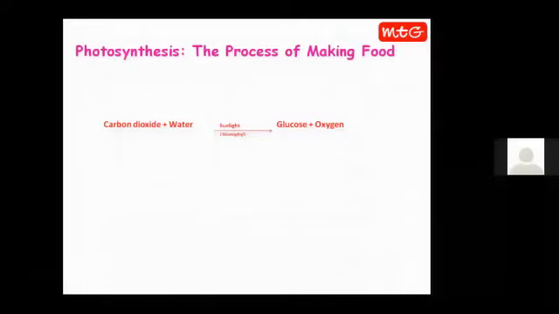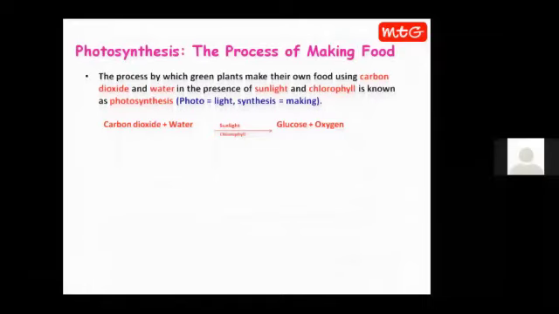Now let us understand the food making process. The process by which green plants make their own food using carbon dioxide and water in the presence of sunlight and chlorophyll is known as photosynthesis. Photosynthesis को अगर हम break करते हैं तो photo means light and synthesis means making. So the word in itself is defining the process. The synthesis of light, the synthesis of food in the presence of light is called photosynthesis.